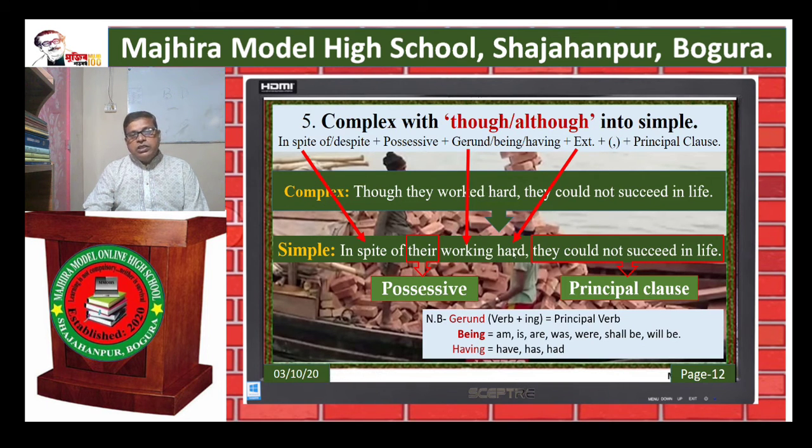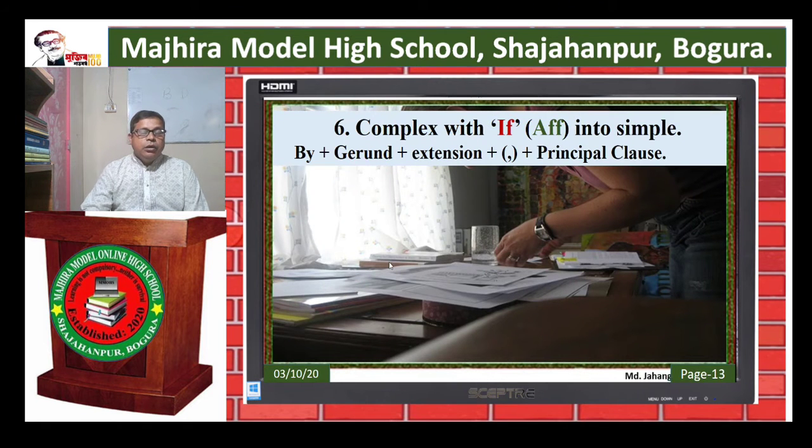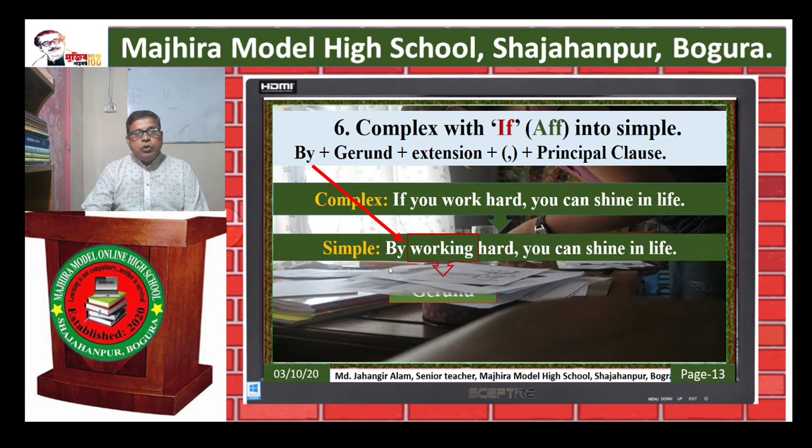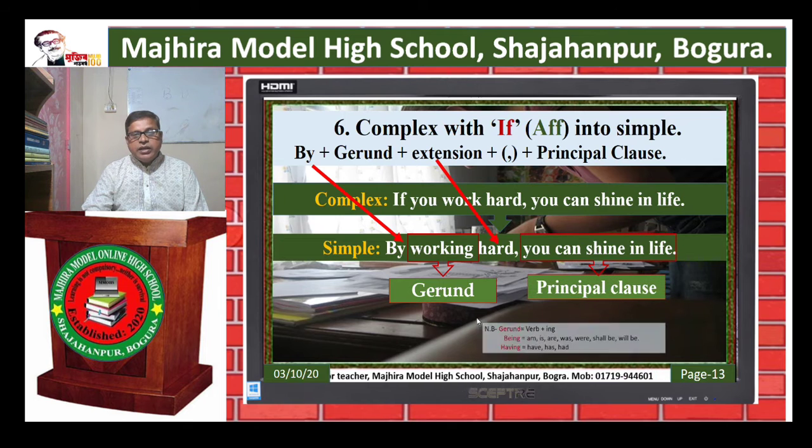Then hard extension plus comma and at last principal clause. Are you clear? Rule 6. Complex with if affirmative into simple: by plus gerund plus extension plus comma plus principal clause. Complex sentence: If you work hard, you can shine in life. Simple: By working hard, you can shine in life.